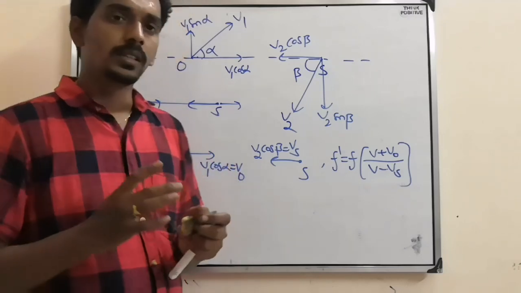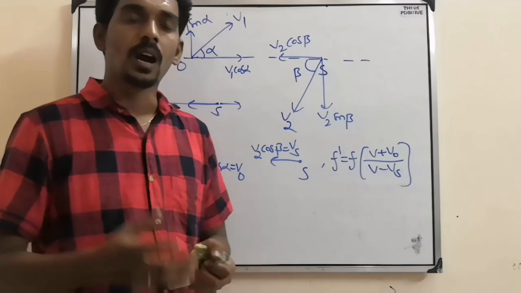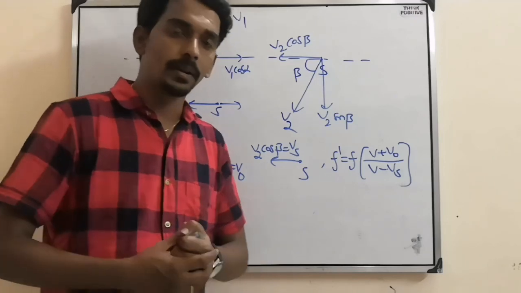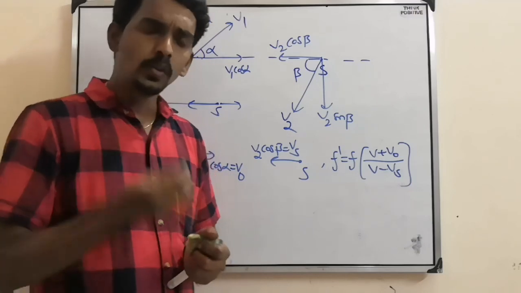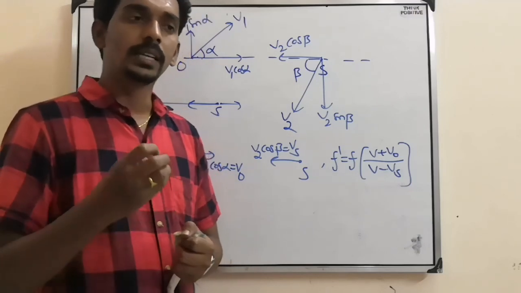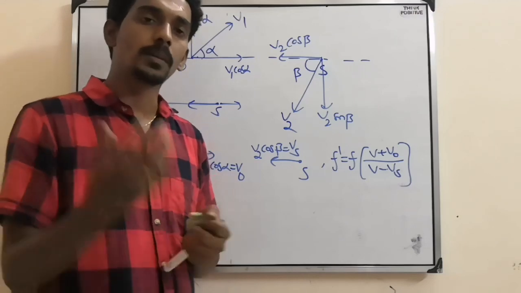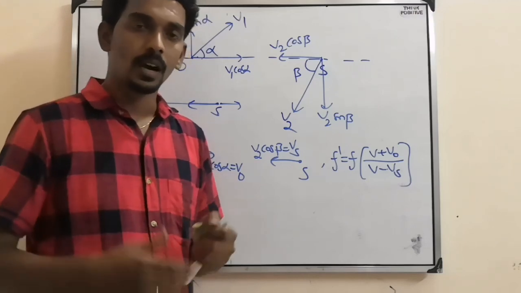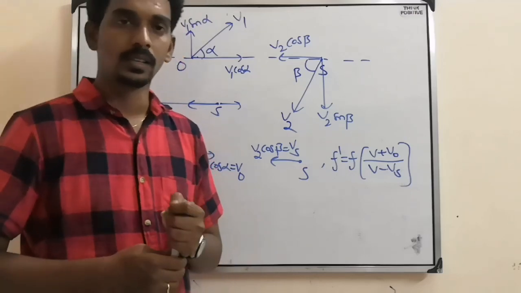So this is the basic thing, basic formula and basic situations, how to apply, how to find apparent frequency using the Doppler effect. But a few questions will come which are a little bit tough or advanced level. So those questions, those applications, what kind will come, how it will come, we will see in the coming class, right? Thank you.